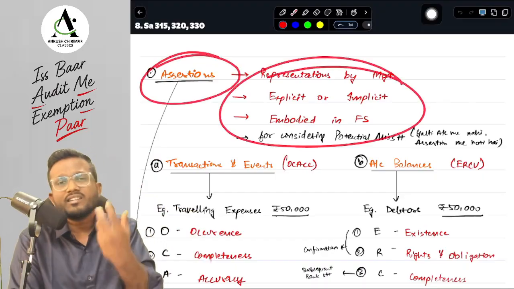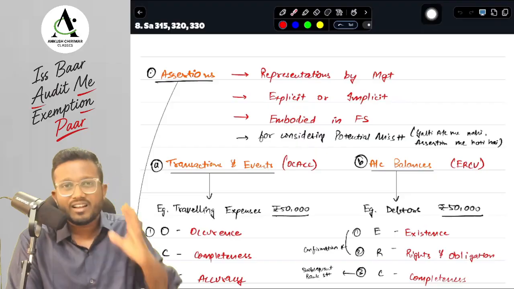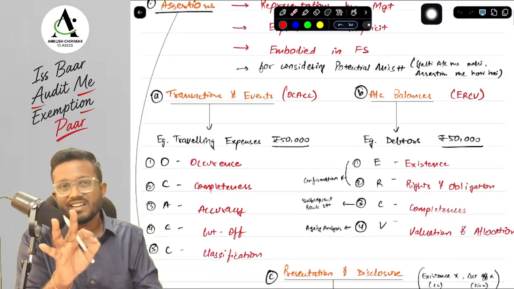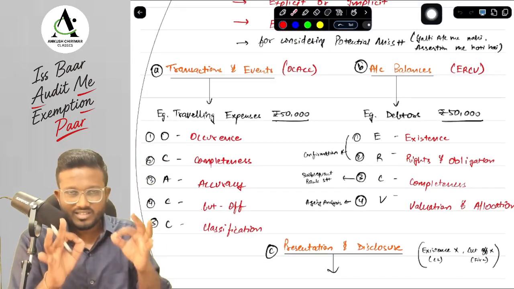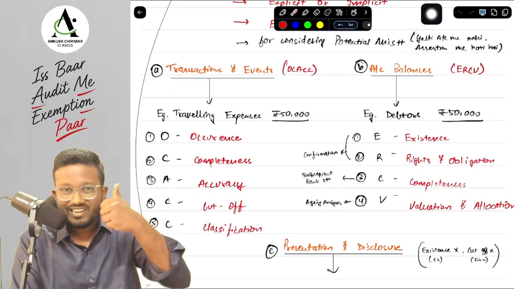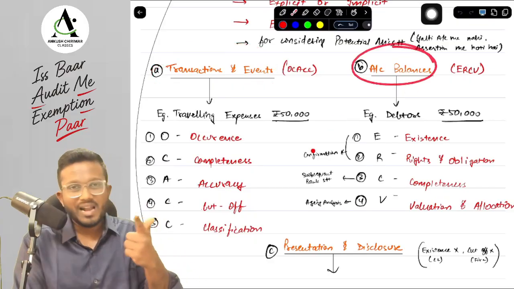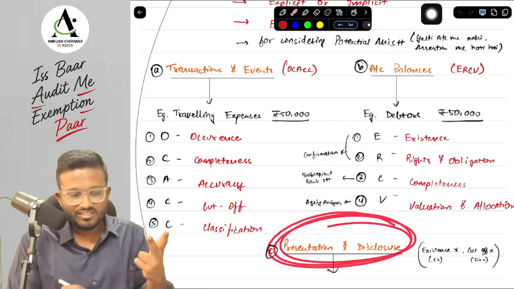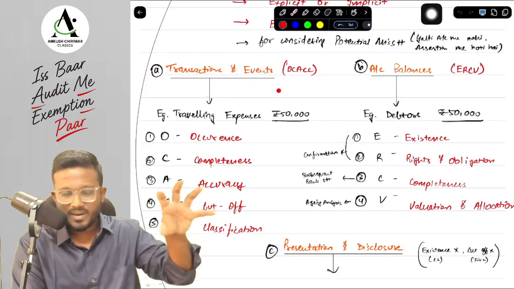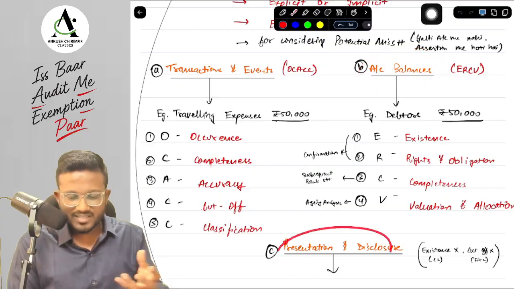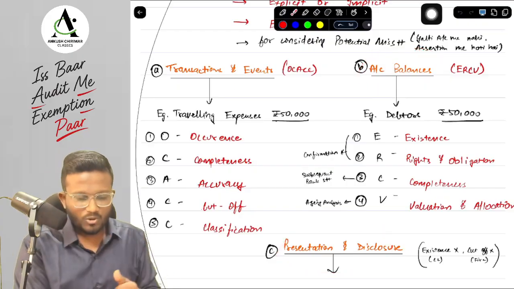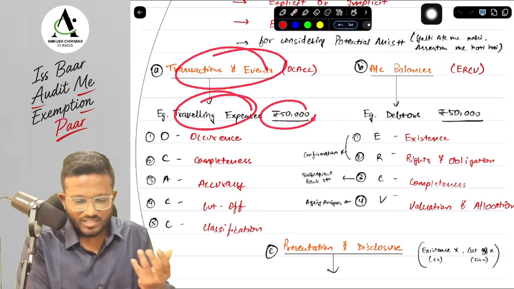Sir, I still did not understand what an assertion is, so let me give you an example. There are three categories of assertions in your syllabus. The first category is class of transactions and events, the second category is account balances, and the third category is presentation and disclosure. Class of transactions and events is basically your P&L, account balances is your balance sheet, and presentation and disclosure is your notes to accounts. So suppose, for example, in the P&L you see travelling expenses of 50,000.